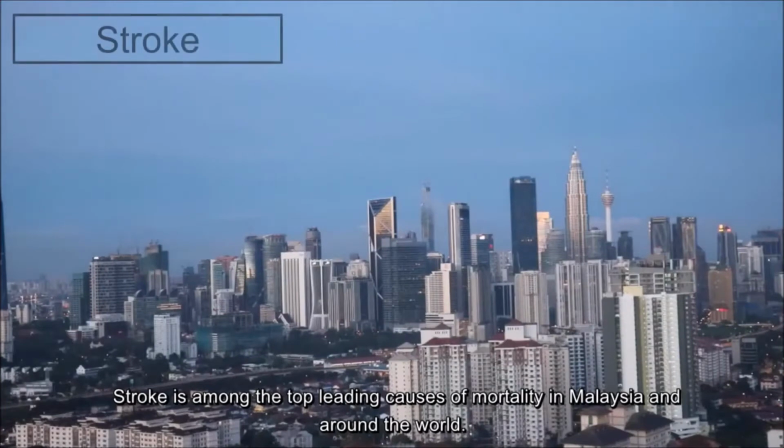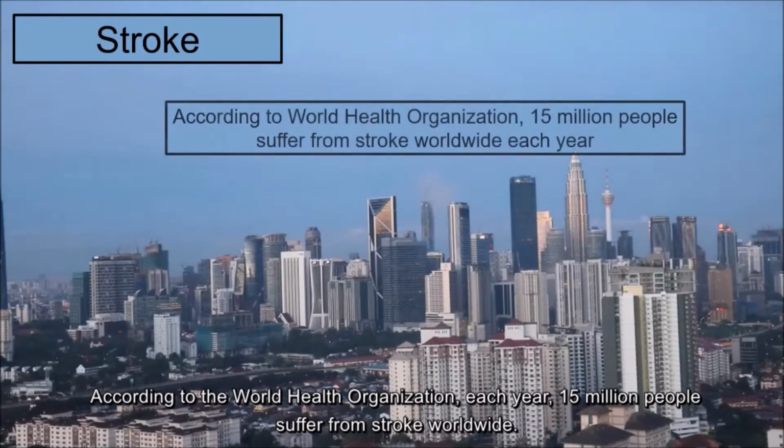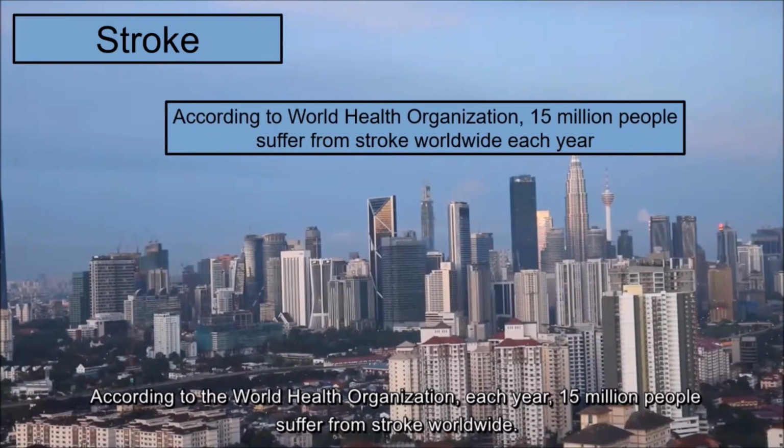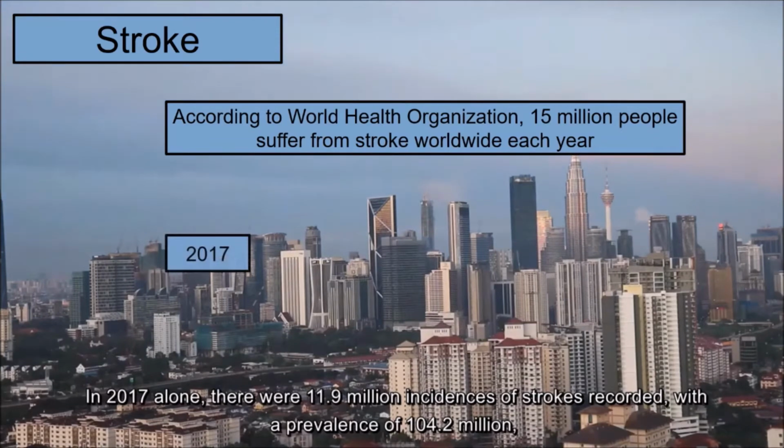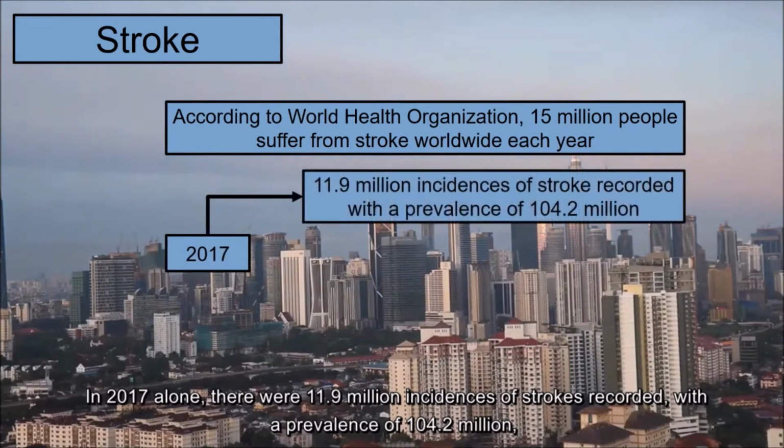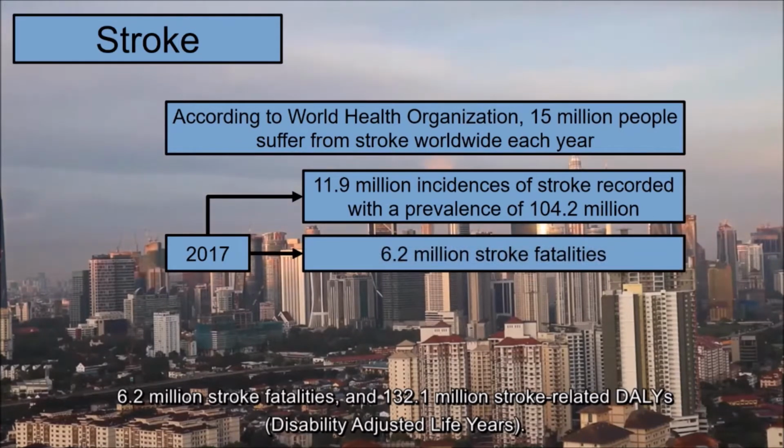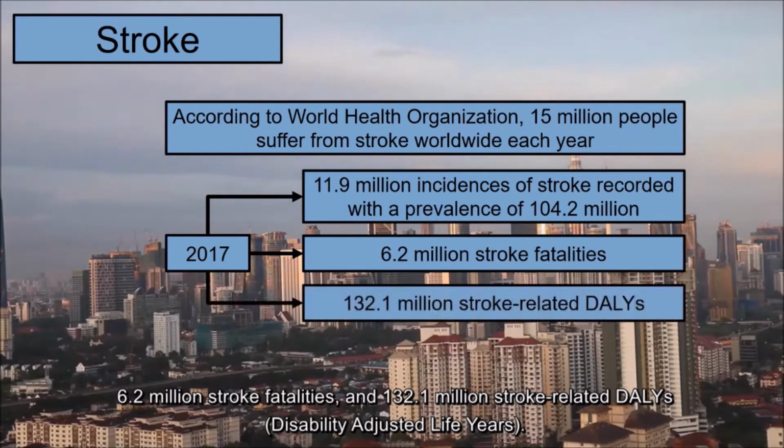Stroke is among the top leading causes of mortality in Malaysia and around the world. According to the World Health Organization, each year, 15 million people suffer from stroke worldwide. In 2017 alone, there were 11.9 million incidents of stroke recorded, with a prevalence of 104.2 million, 6.2 million stroke fatalities, and 132.1 million stroke-related disability-adjusted life years.